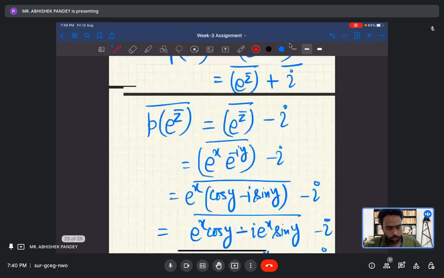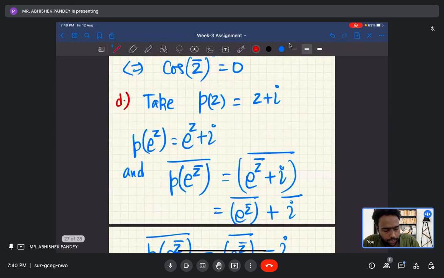So let us look at this one. I will take a particular polynomial, z plus i. Just a translation. So P of e to the power z will be e to the power z plus i. Is it clear?